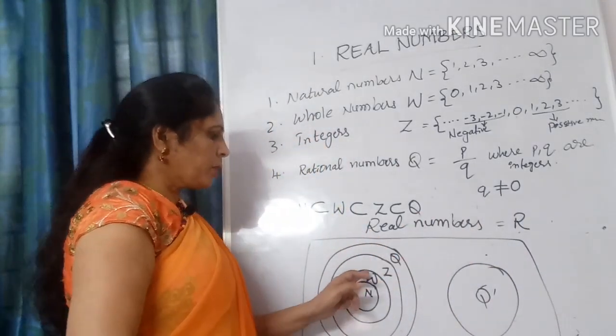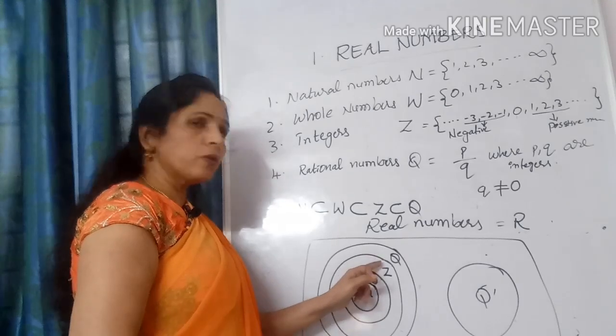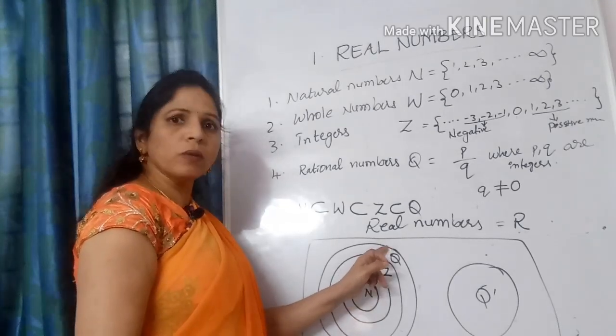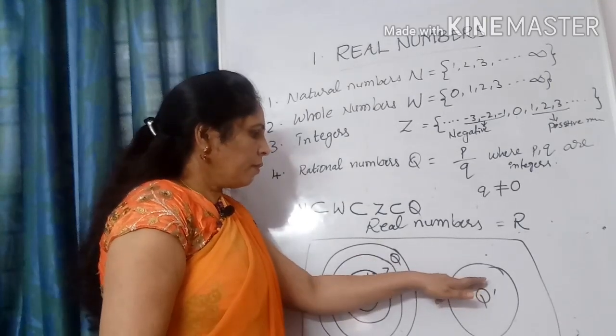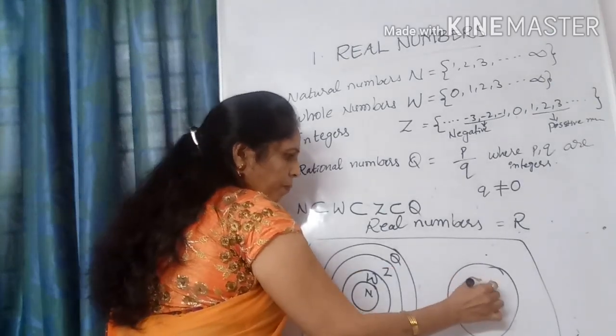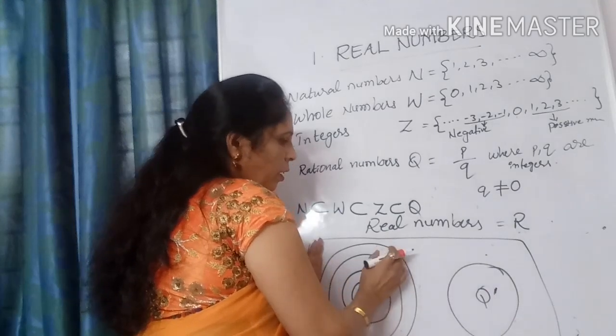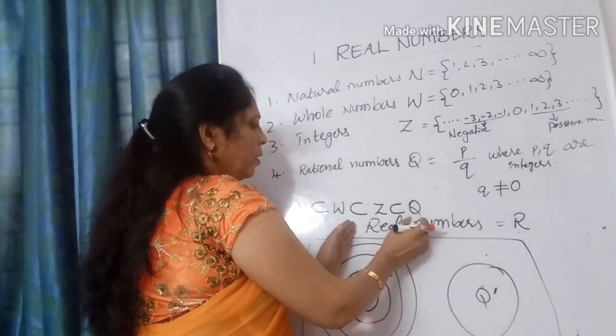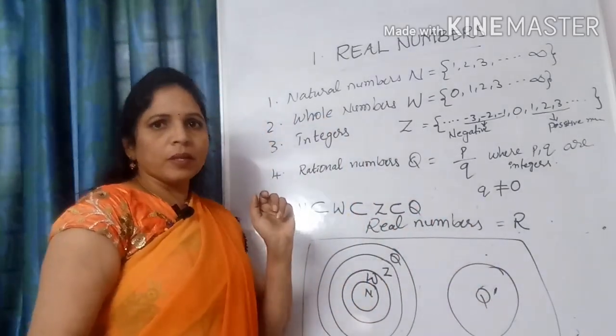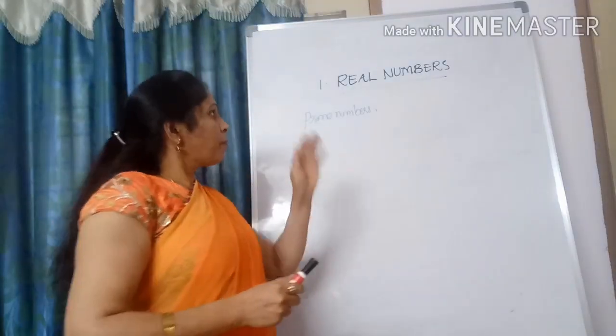Natural numbers are a subset of whole numbers, whole numbers are a subset of integers, integers are a subset of rational numbers, and then separately irrational numbers. So both rational and irrational numbers together are called real numbers. Clear? Students, now let us look at prime numbers.